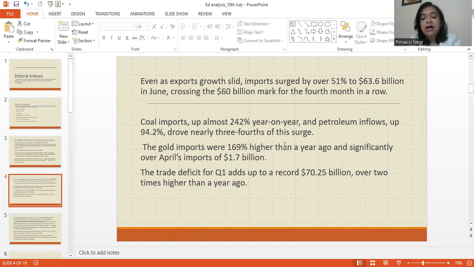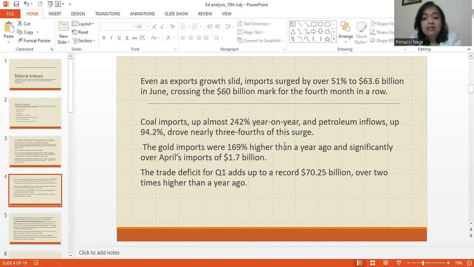So we all know that India has this huge appetite for gold, and in spite of various measures that the government has taken to curb the import of gold so as to contain the rising import bill, our gold imports, students, have been increasing consistently for the past several months.